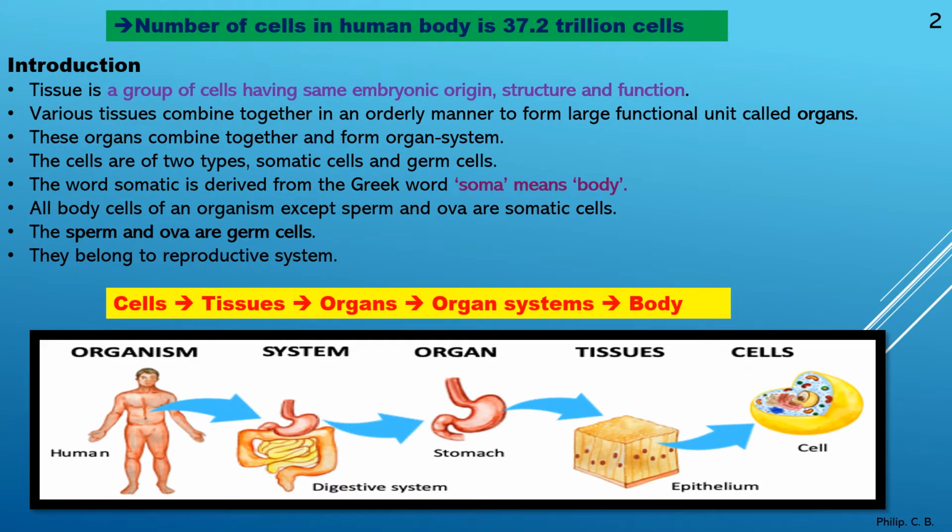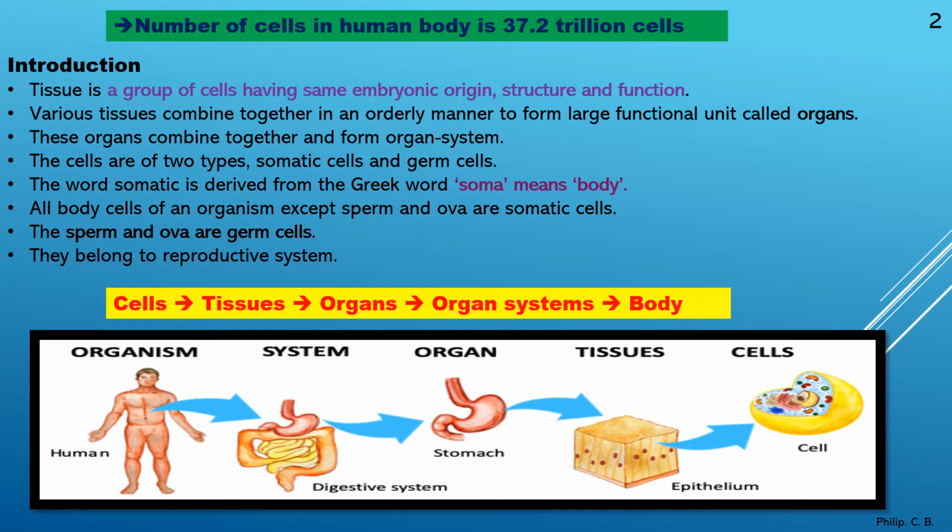Now, a little additional information, number of cells. All of you know we have got cells, tissue, organ, etc. Different organs have different types of cells. But how many cells? You can see here, the number of cells in the human body is 37.2 trillion cells. How much? 37.2 trillion cells overall. Clear?